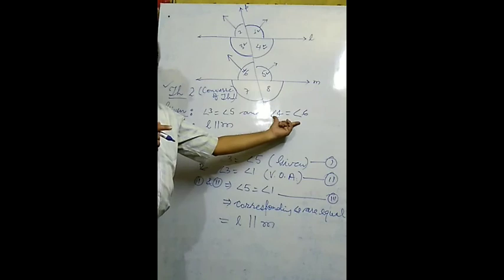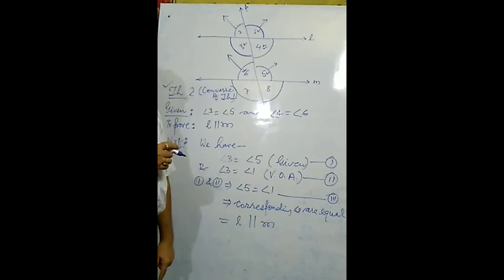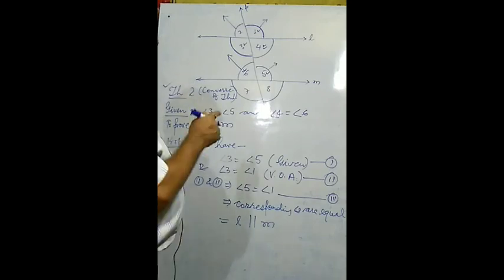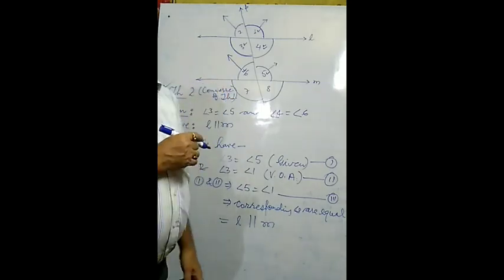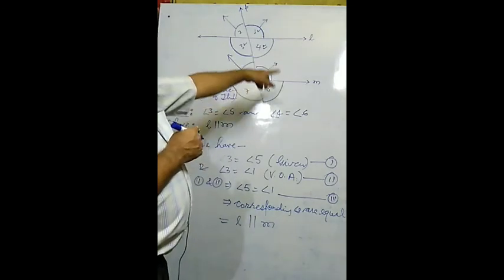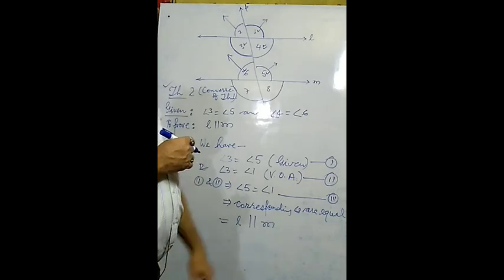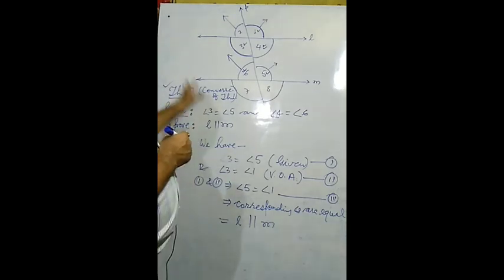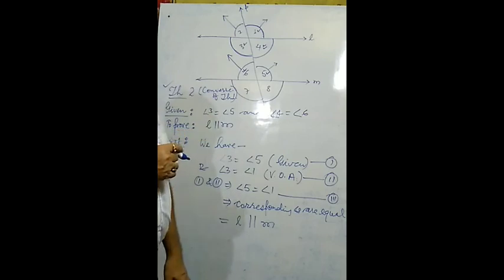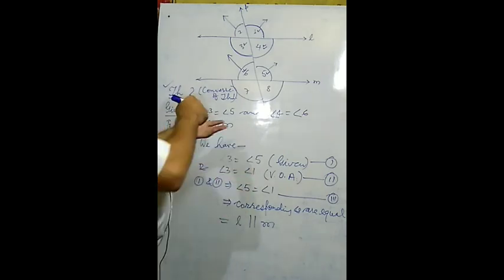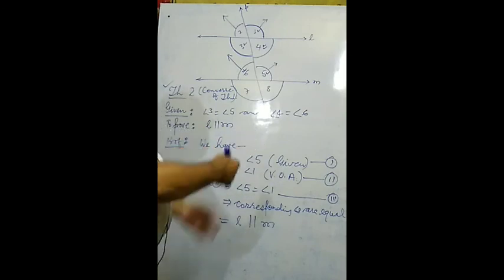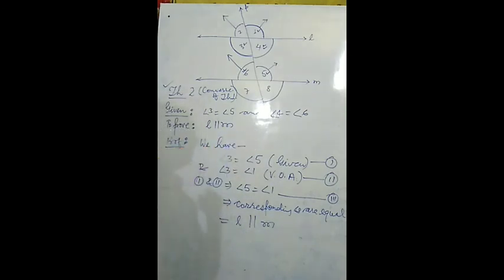Only once we have to prove that a pair of corresponding angles are equal. If corresponding angles are equal, definitely the lines lying in the plane are parallel. So line L is parallel to line M. In this way, we have proved L is parallel to M. This one is the converse of theorem number 1. Now you are advised to note down or take the screenshot of this one.